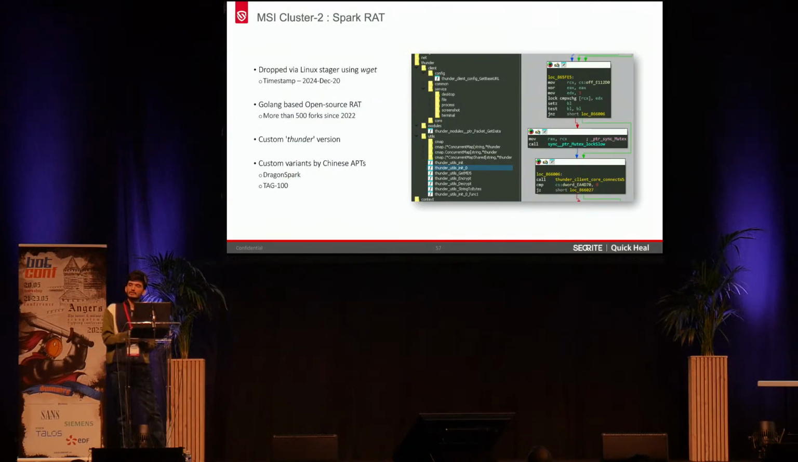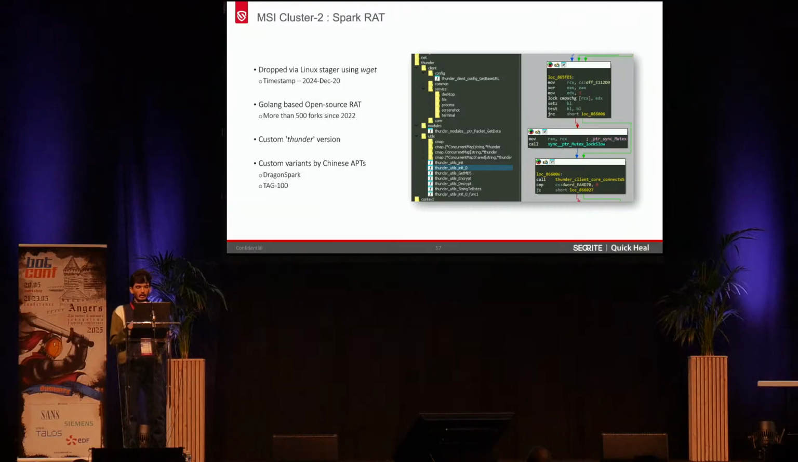So far we have seen the Windows-based payloads, and now moving on to the SparkRat. I know most of you might have heard about this. It is open source, having more than 500 forks since 2022. And this was dropped via the same Linux-based stager, which was seen with the previous crontab persistence, and then finally dropping the payloads. So it was using the simple get command to download this SparkRat payload.